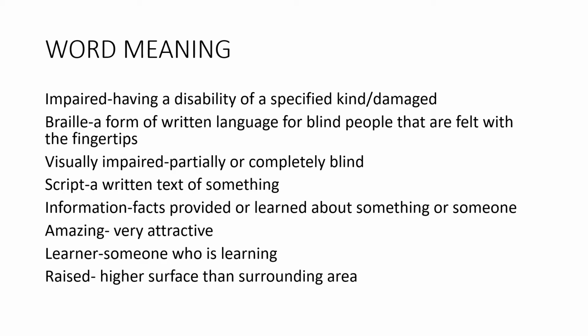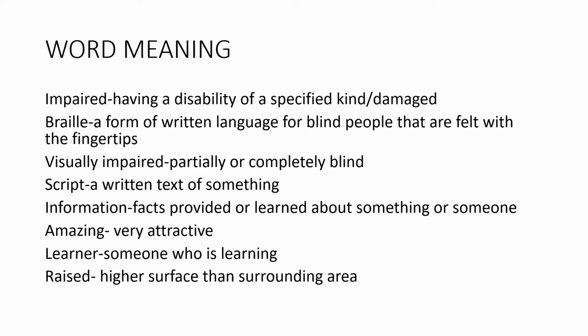Before going to the text, you have to understand some important word meanings. Then you can enjoy the lesson. So first one, impaired, having a disability of a specified kind. Disability means অক্ষমতা or damaged. Impaired means damaged, you can say.